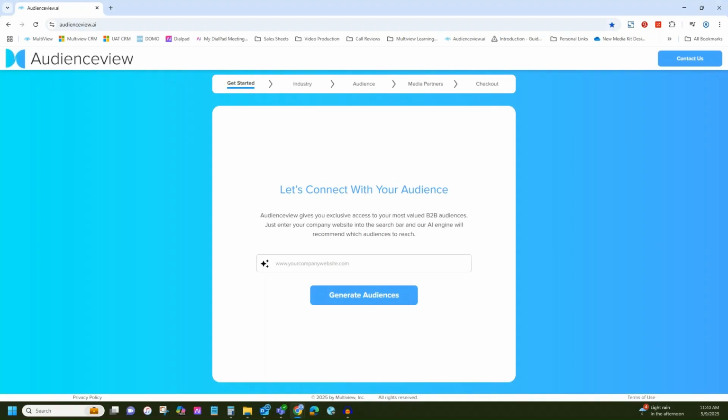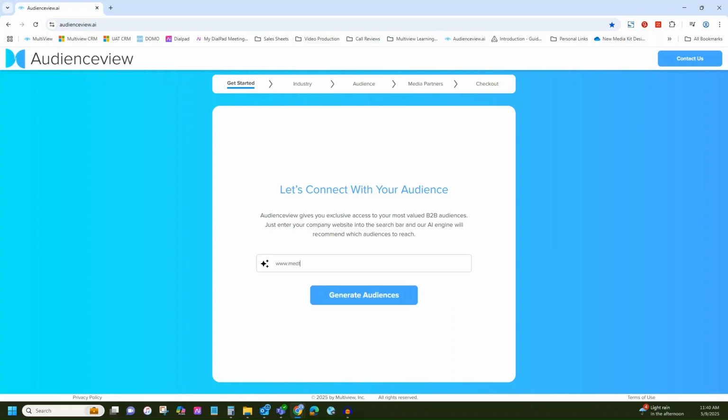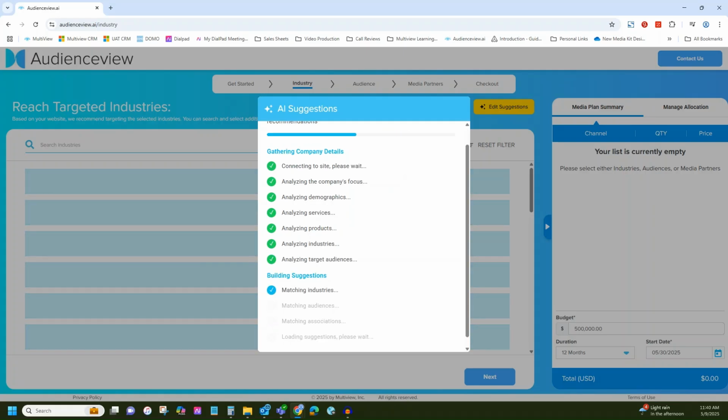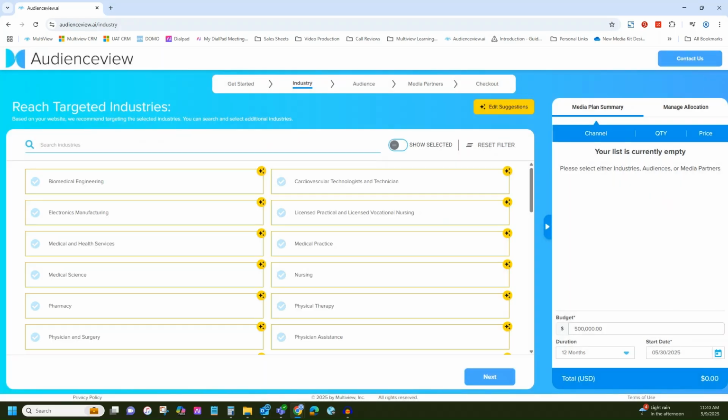Unlike traditional targeting platforms that require manual setup, endless filters, and upfront guesswork, Audienceview simplifies the process. All you need is a URL. Enter your company's website and let AI do the heavy lifting. Audienceview's AI instantly scans your site, analyzing your website content, scanning for product categories, industry contexts, target personas, and relevant keywords. Within seconds, you'll get a list of target industries matched to your business.